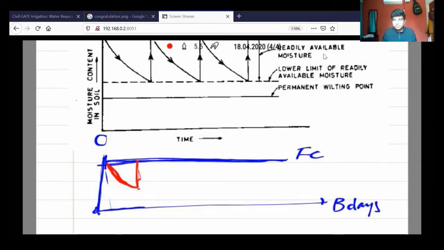Wait a second, someone is still entering. Is there any doubt? Fine, roll number center.